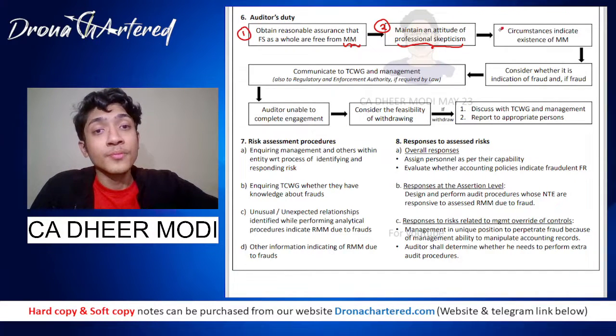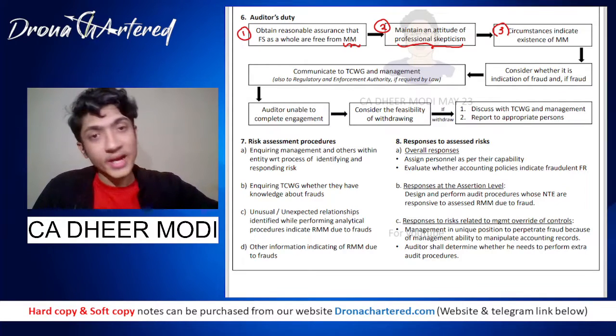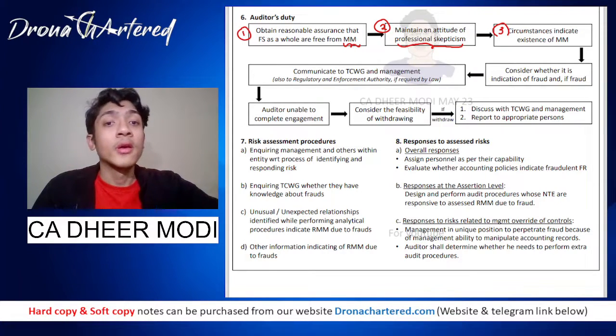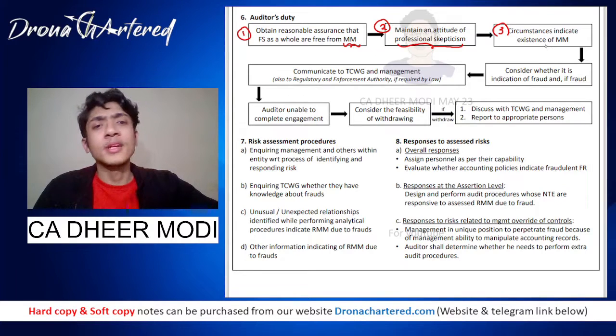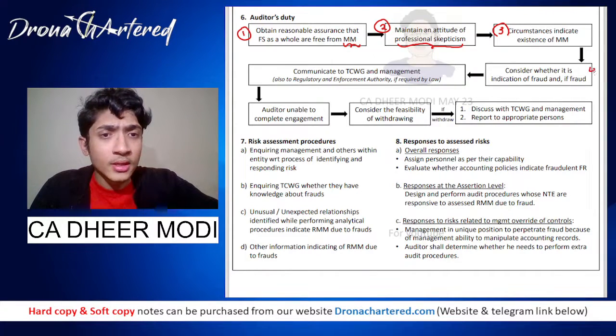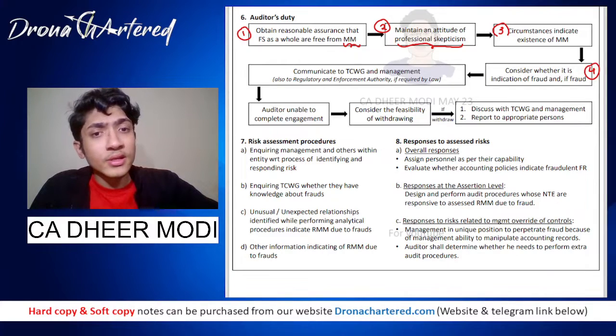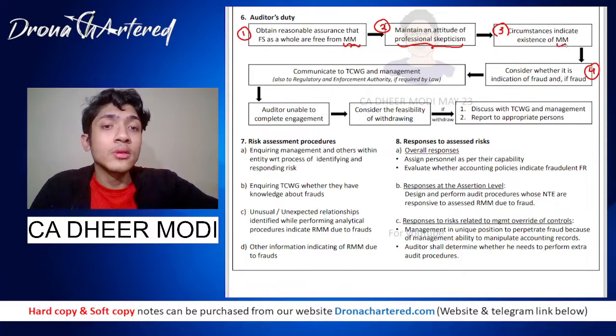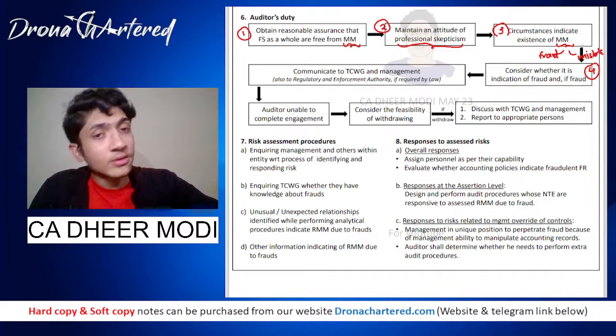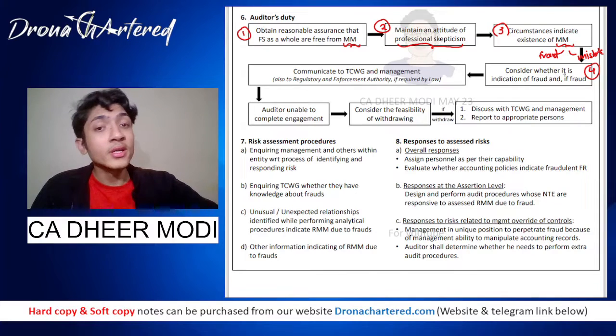Then next is circumstances indicating existence of material misstatement. If he comes across any such item or event or journal entry which shows that there might be a possible material misstatement, then what do you have to do? Consider whether it is an indication of fraud. Now misstatements can be of two kinds, as we understood. It can either be fraud or it can be a mistake. If it's a mistake, we'll correct it, but if it's a fraud, we will have to dig deeper. So consider whether it is an indication of fraud.